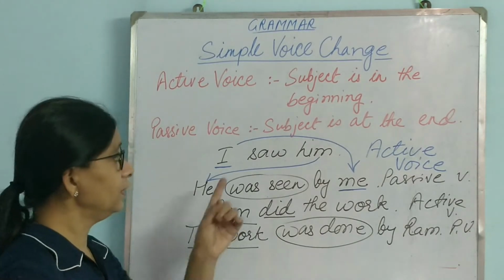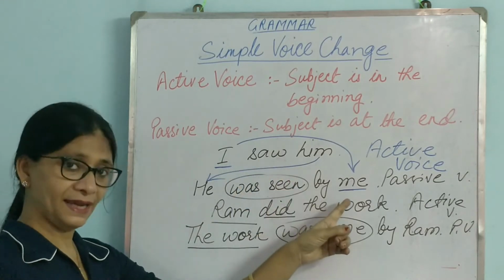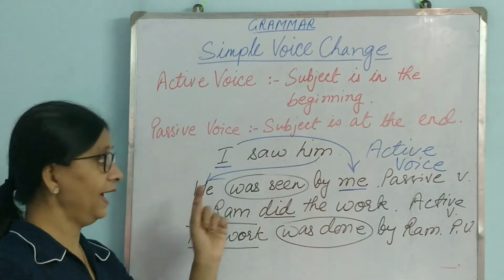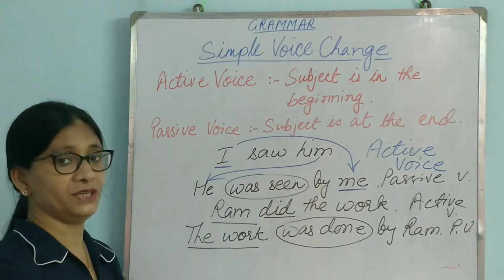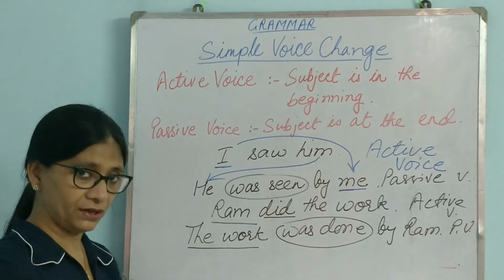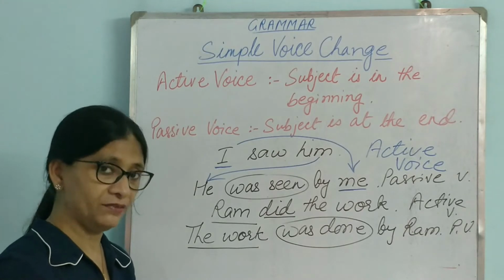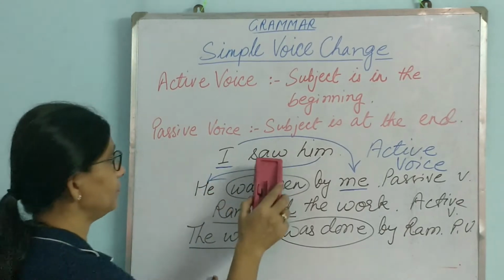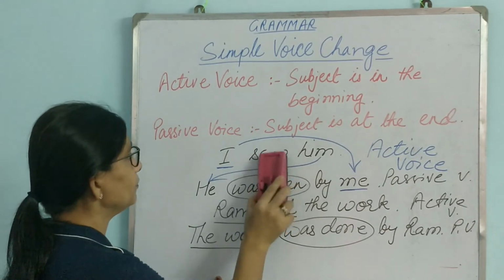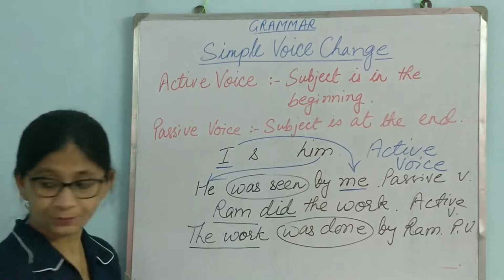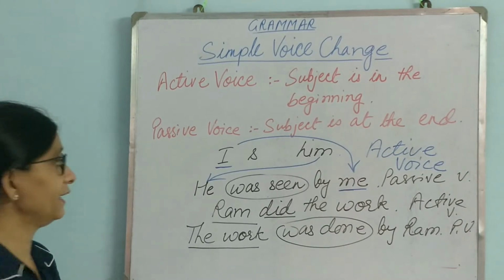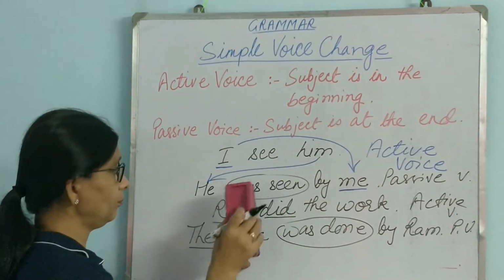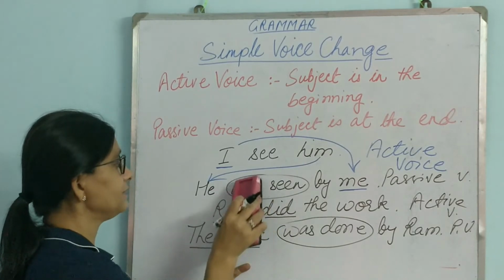First, the subject will come at the end, and the object, if it is there, will come in the beginning, and the verb will change, as we shall see in more changes. But if it is present tense, I see him, what will happen then? If we write it like present tense, I see him, simply this will become he is seen by me.